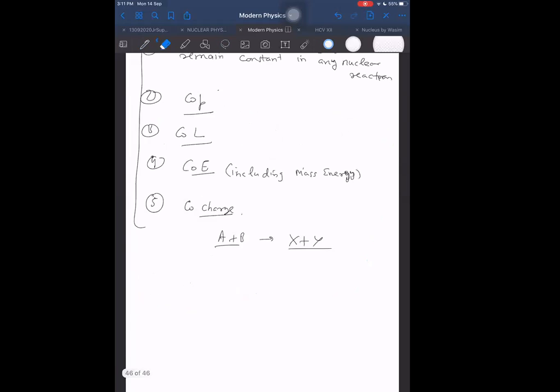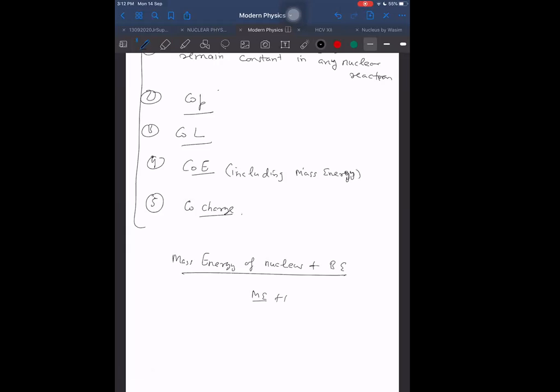And one more thing we can write somewhere: energy. Mass energy of nucleus, let us call mass energy ME, plus binding energy BE is equal to mass energy of nucleons.